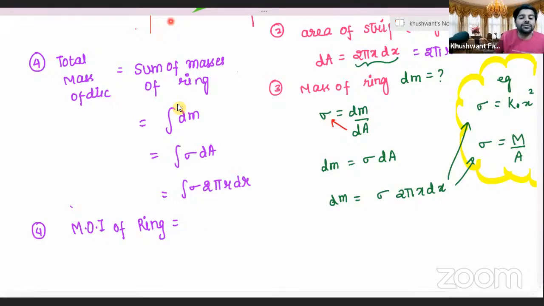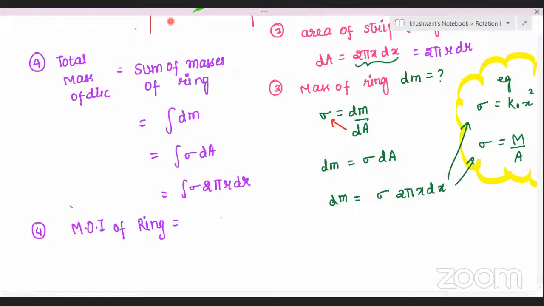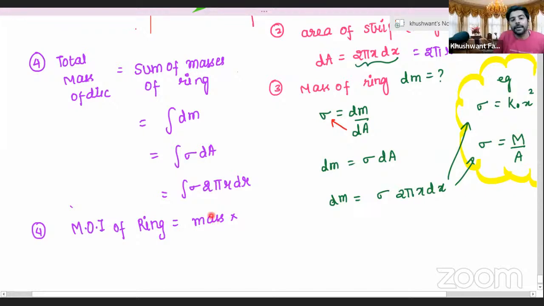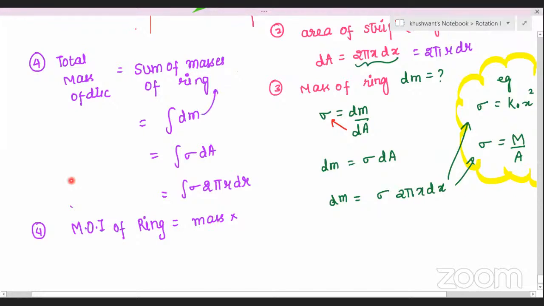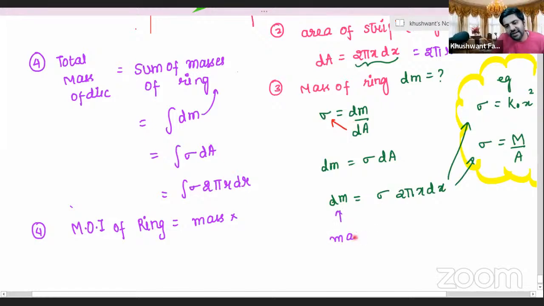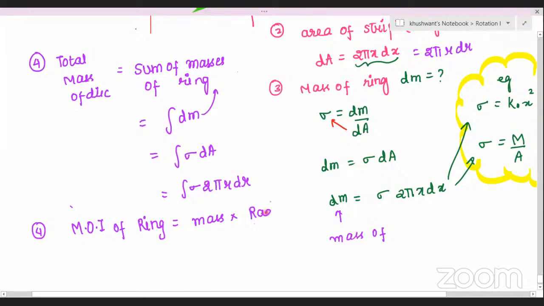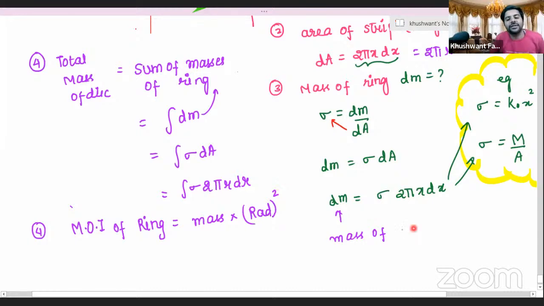Here, what is the mass of one ring? Integration of sigma 2 pi r dx. What is the mass of one ring? dm. Yes sir. This is the mass of one ring, dm. You can write this down, correct Aanchal? And mass into radius square gives the moment of inertia of the ring. So here the mass is dm, and the radius is r. So we'll write dm into r square as the moment of inertia of one ring. Am I correct, Aanchal? Yes, sir.